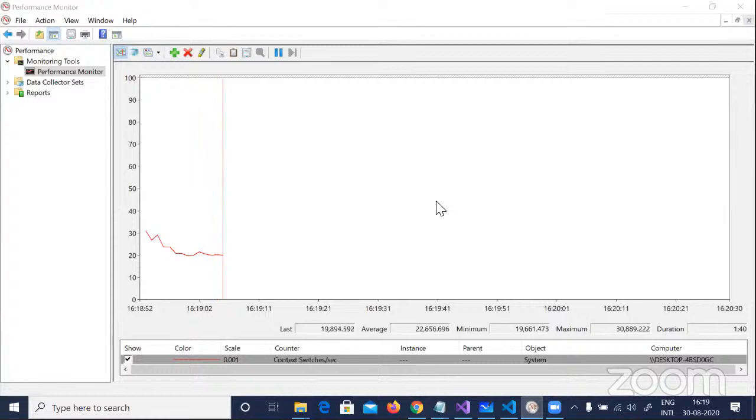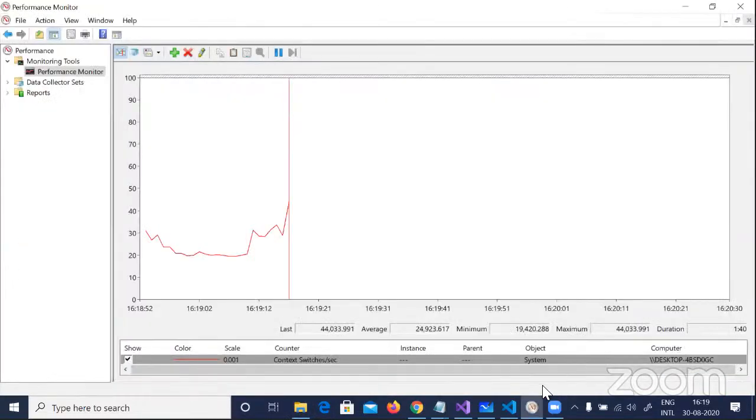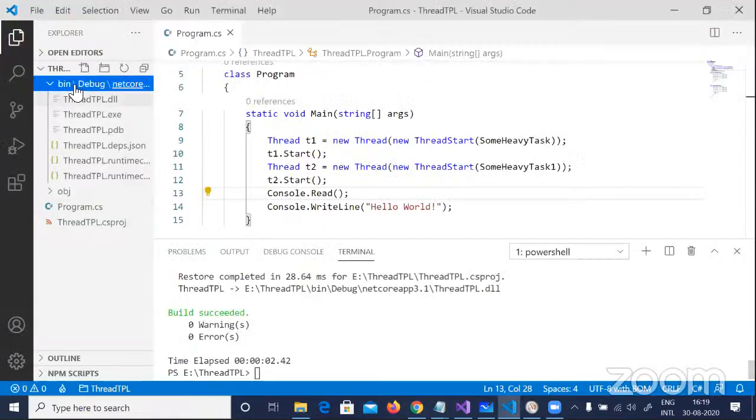Okay, here it is, guys. Here it is the context switches per second, which is approximately hovering around 20, and maybe it is going to something at the top. Now, if I go and run this application out here, let us see where our application is. So our application is here.